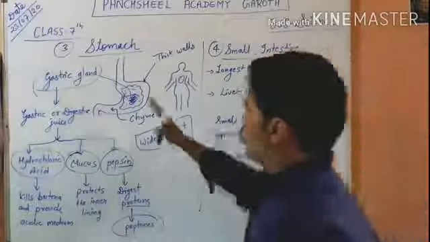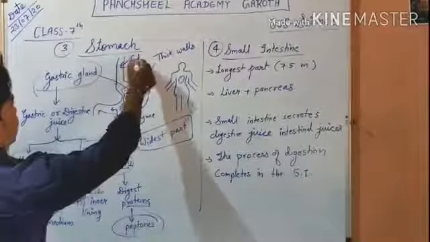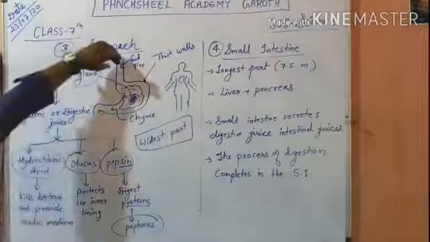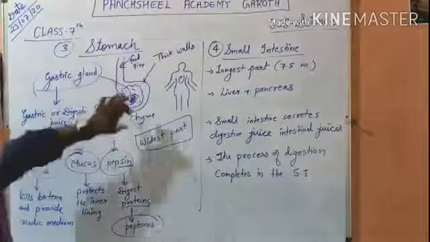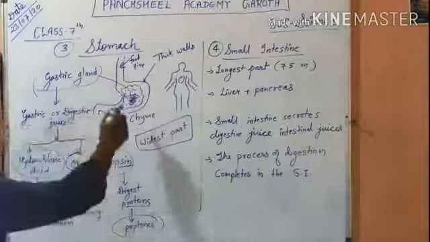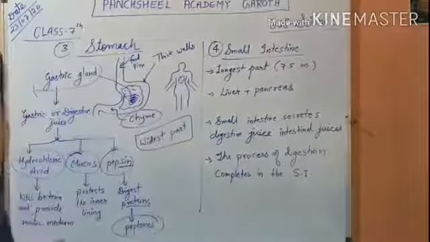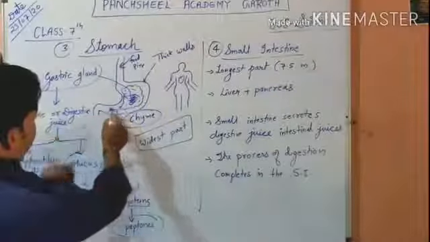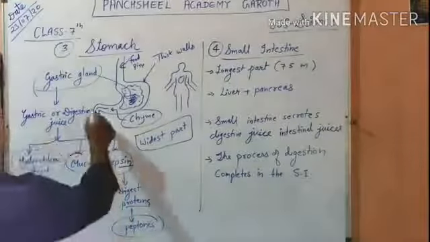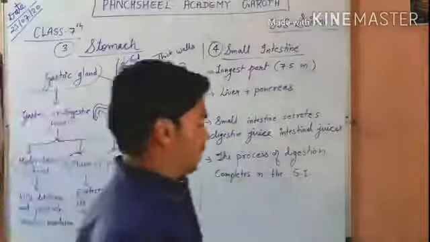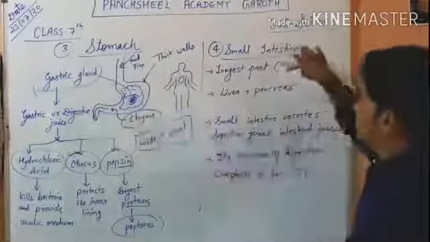Now after the stomach, this is the food pipe, we have learned about it. Food, after coming from the food pipe, is digested in the stomach, protein is digested, and after this the digested food is called chyme. Chyme goes to the small intestine. So fourth number we will learn about the small intestine, because after the stomach food goes to the small intestine.